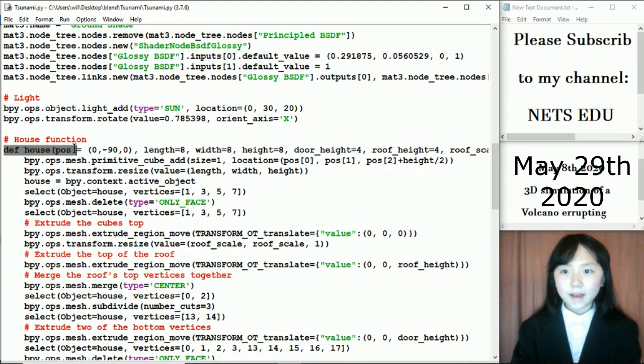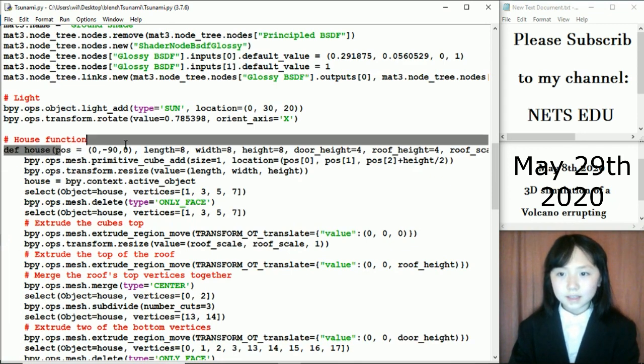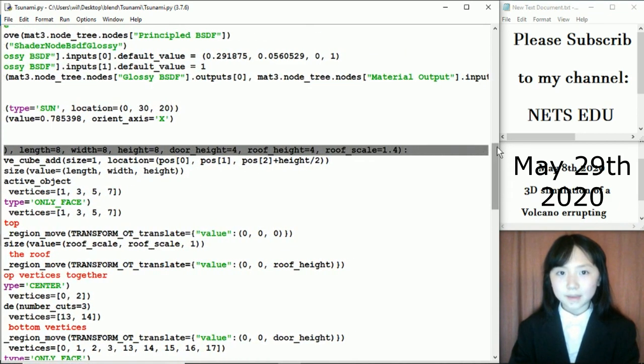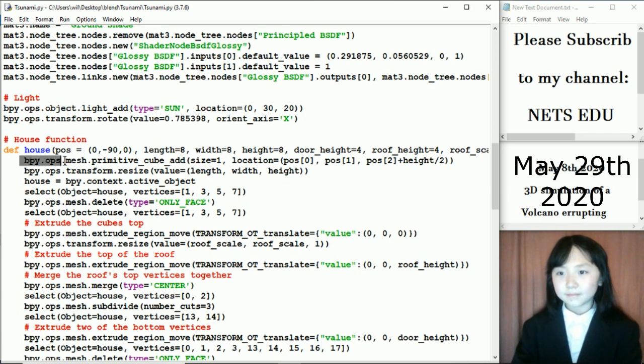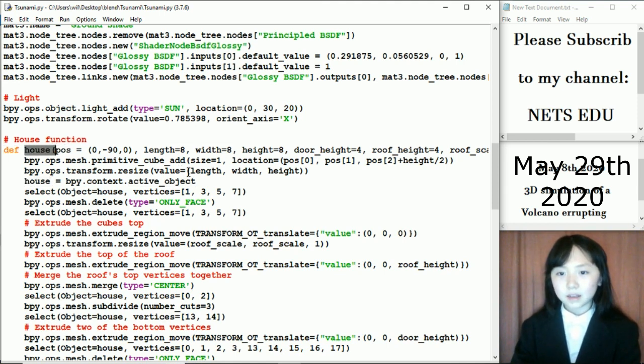This function I define is so that we can create as many houses as we like. You can see I have these parameters or arguments. First, I make a cube, and then I resize it according to these arguments. Now, I say house equals this active object. This function and this variable have the same names. That's not a very good idea. So maybe you can change yours to building.